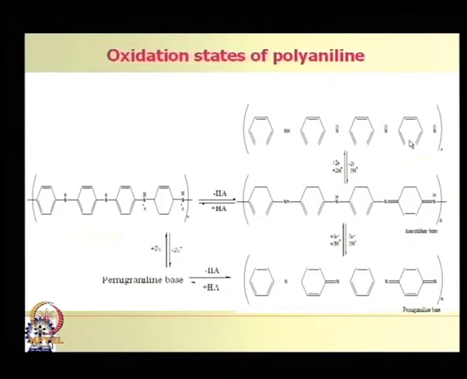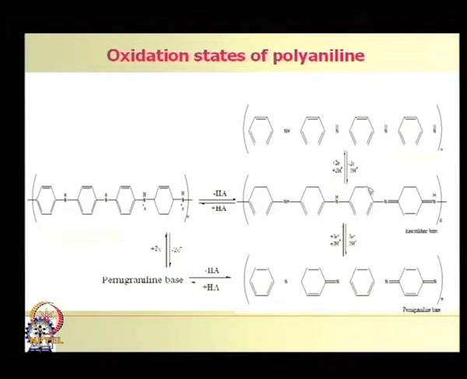So, there is no conjugation, but if there is some double bond between this nitrogen and carbon, and there is shifting of this double bond, then you can get this structure. Here you see the double bond, single bond, single bond. So, this is also not, but in this structure it is double bond, single bond, double bond, single bond, double bond, single bond, double bond, like this.